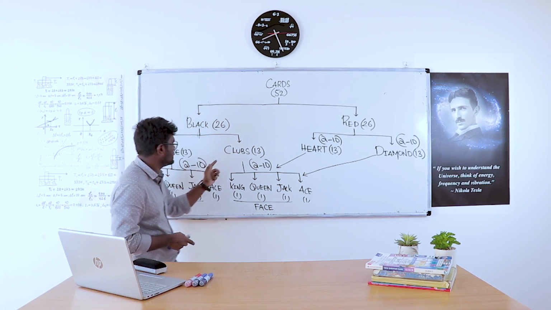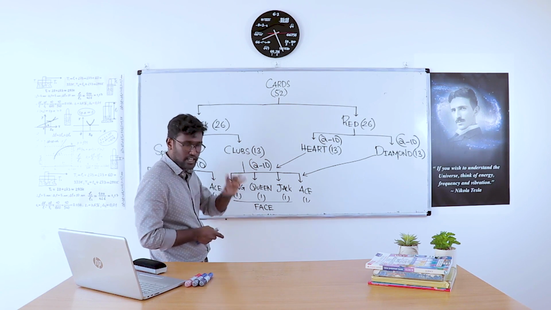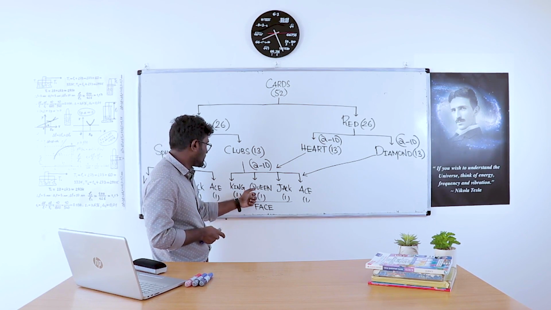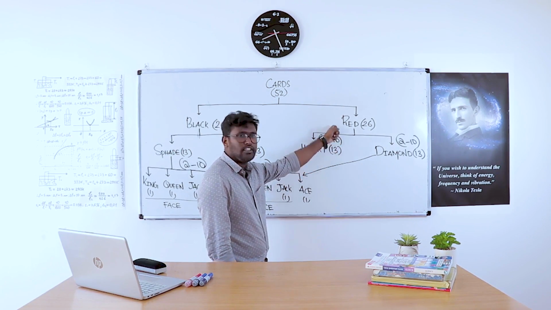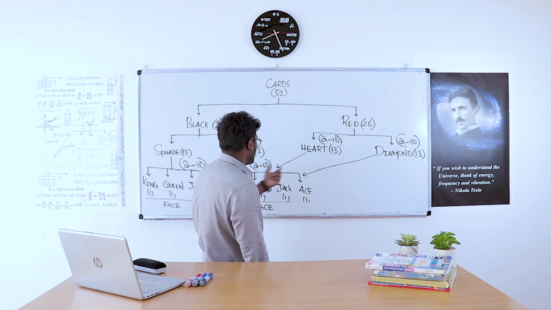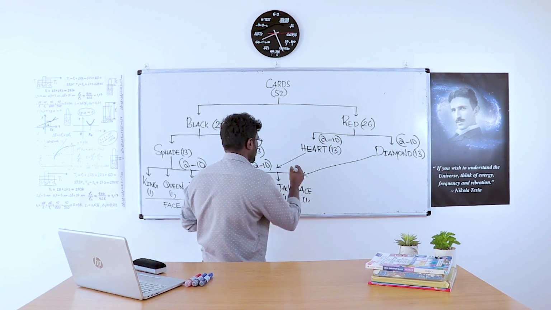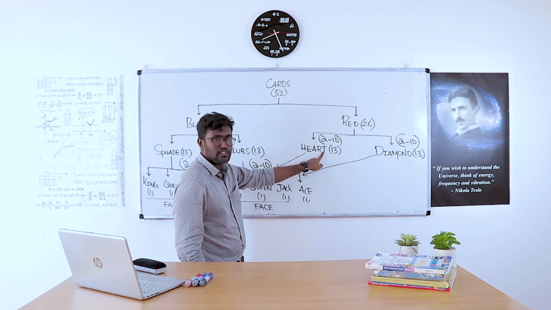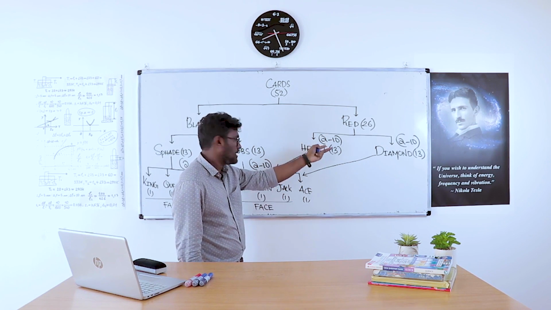These are black cards. From the black cards, there will be 13 clubs. From the 13 clubs, there are the numbers 2 to 10, one king, one queen, one jack, and one ace. The red cards are the same. In the case of red cards, there will be 13 cards including one king, one queen, one jack, one ace, and the numbers 2 to 10.